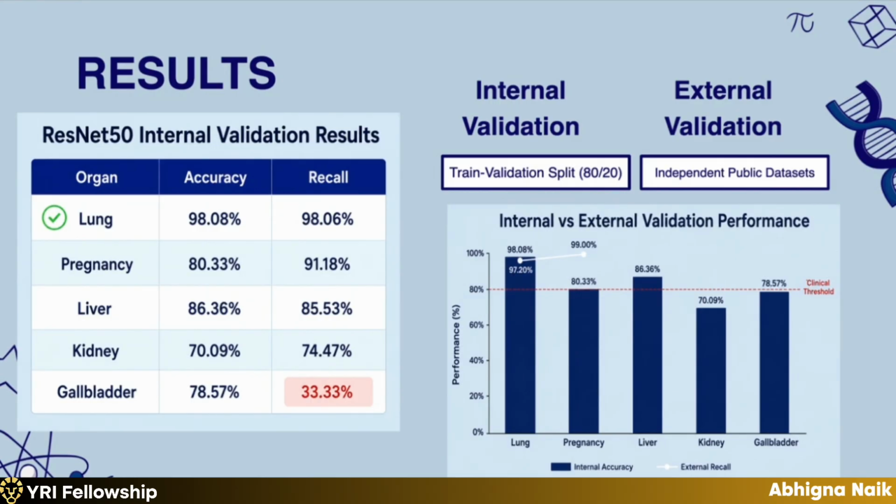So we had a difference of only 0.86 percentage points on completely unseen data. For pregnancy, our recall actually increased from 91% to 99%. This also confirms that our recall optimized threshold generalizes beyond just the training distribution, which is a fundamental requirement for any diagnostic tool to be deployed.